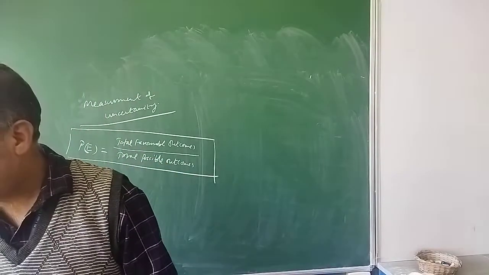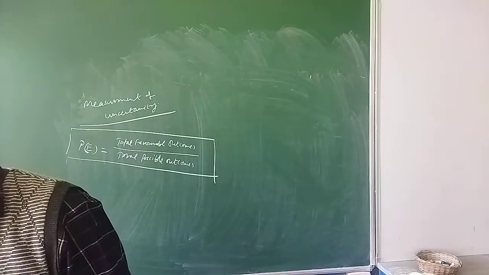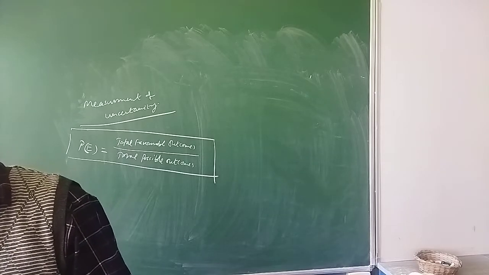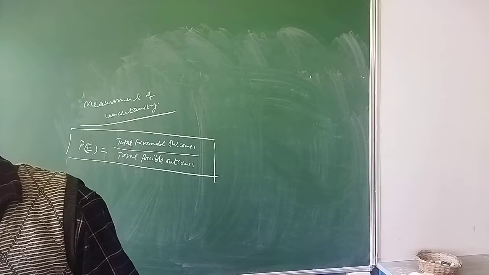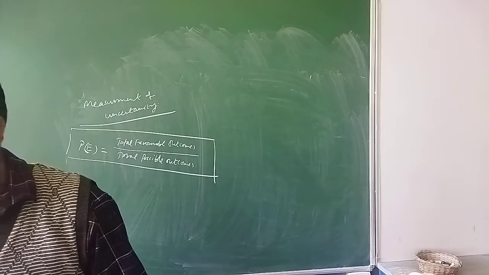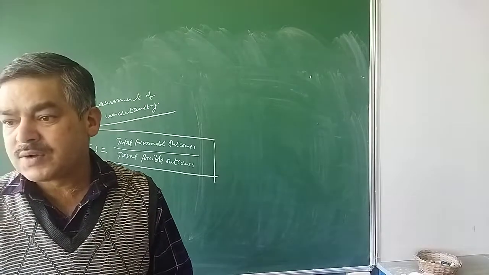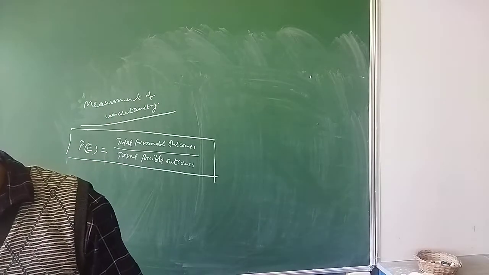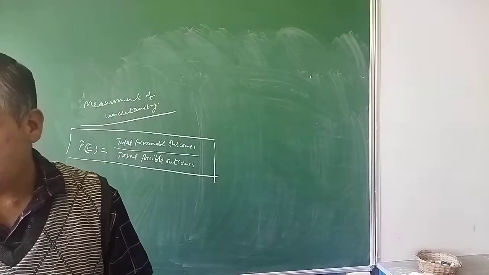And then trial. Trial is an action which results in one or several outcomes. One or several outcomes. Like, for example, the throw of a die, you can take as one example.